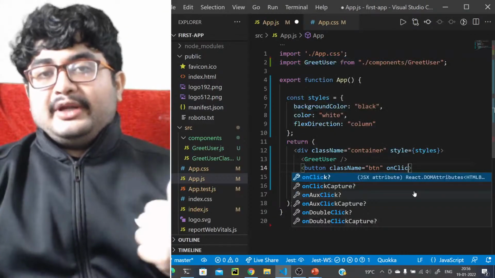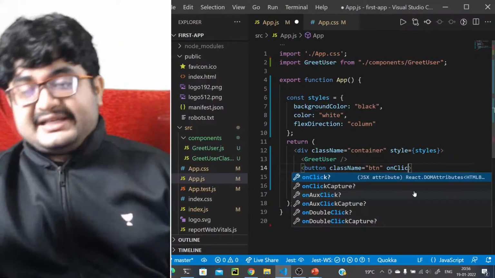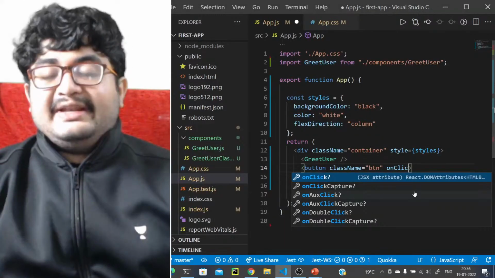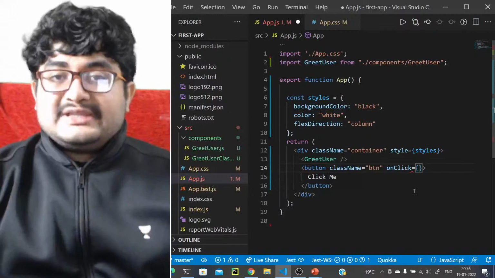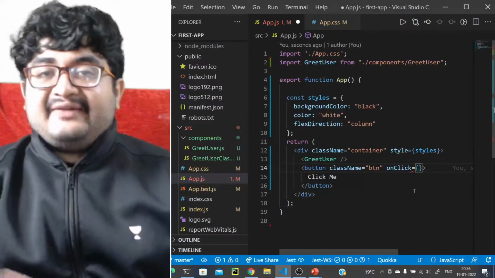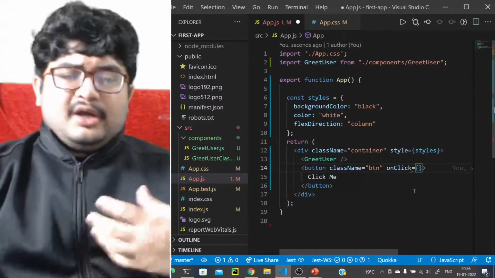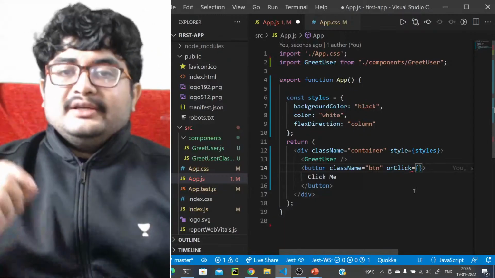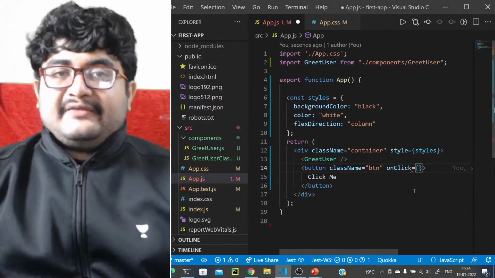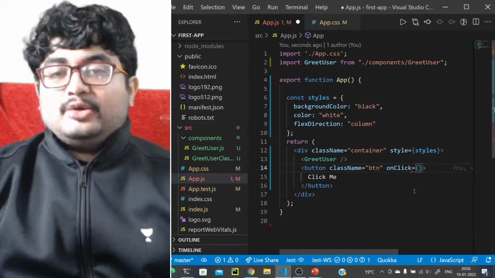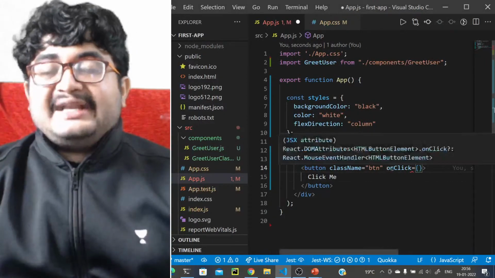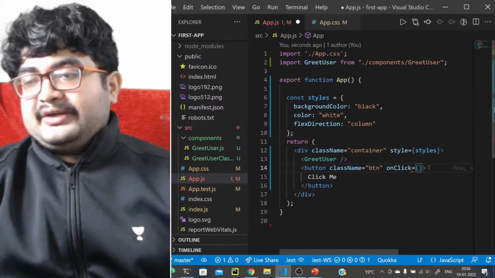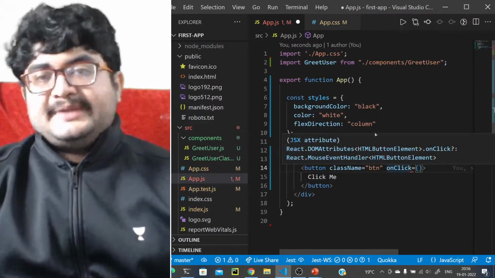Any HTML element, or any component also, will have these attributes called onClick and these things. You don't need to actually have a button. You can just have a span as well, or an h1 tag as well. If you add an event listener, let's say onClick, whenever you click on that, the code will be fired. So what will this contain? This will contain some function that should be executed.